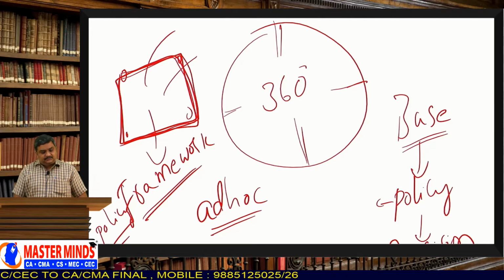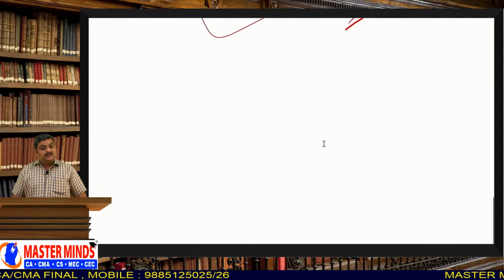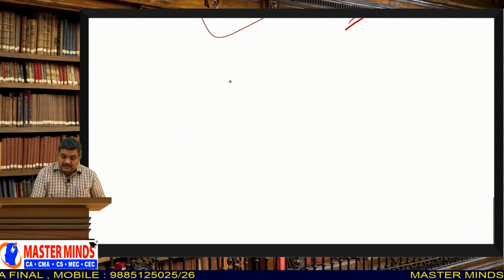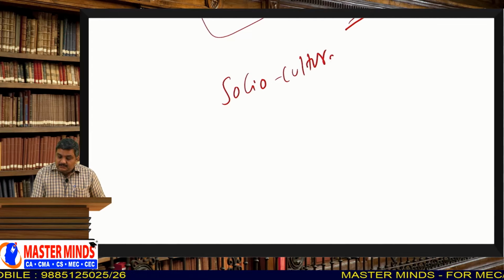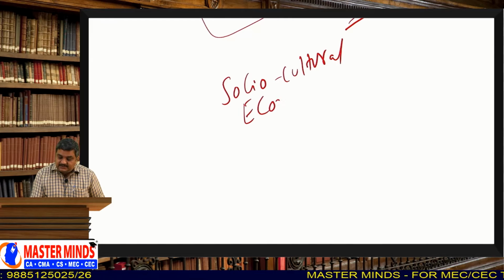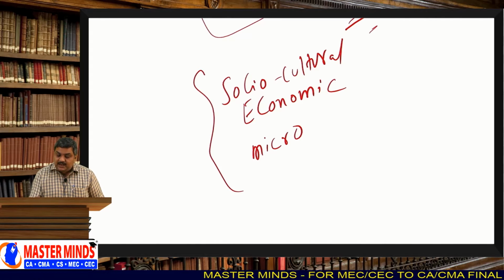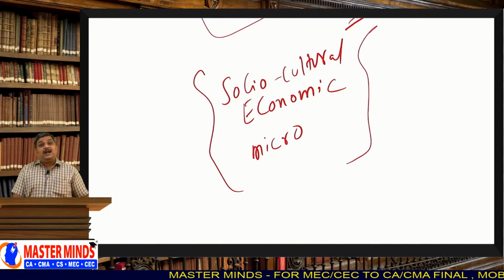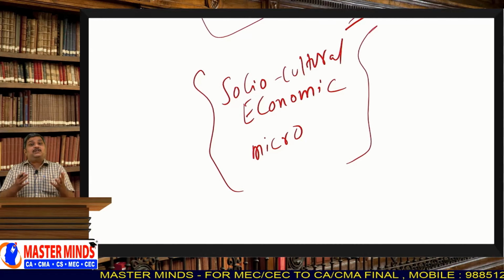For example, if you are making a strategy about your business, then you have to think about the socio-cultural factors, the economic factors, and various other micro factors. These all things you have to consider and you have to make a plan. So that is called unified.